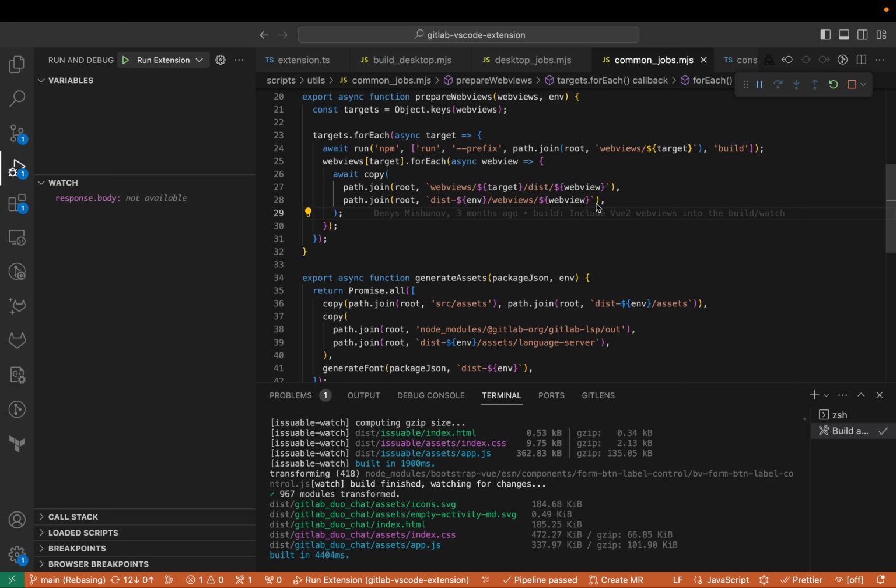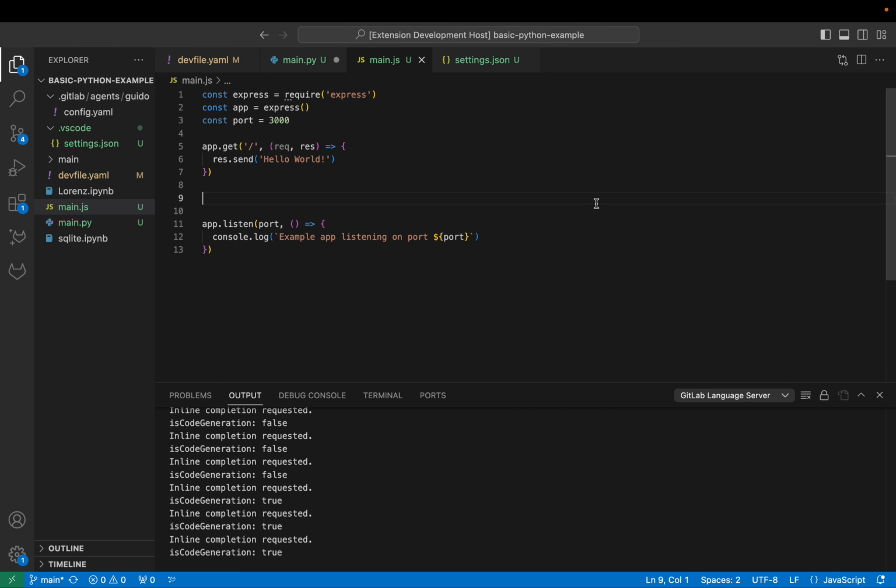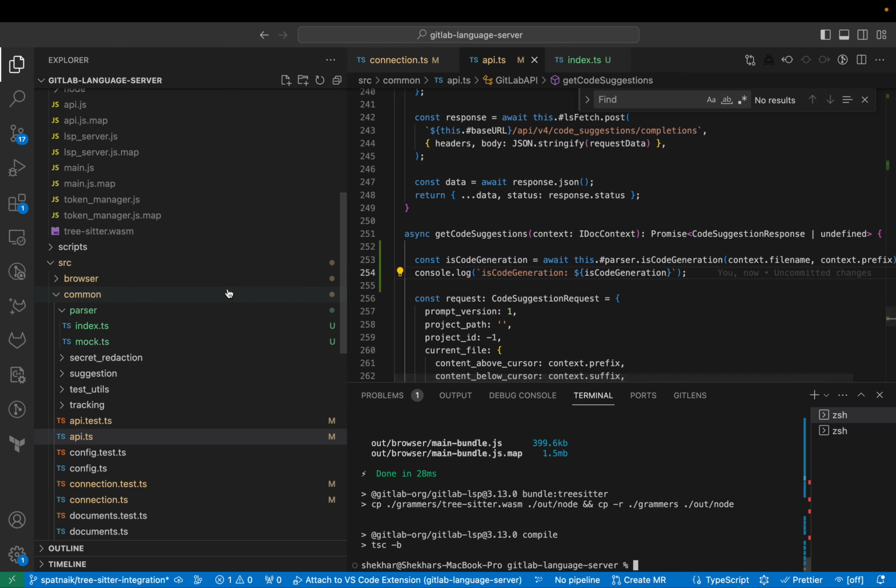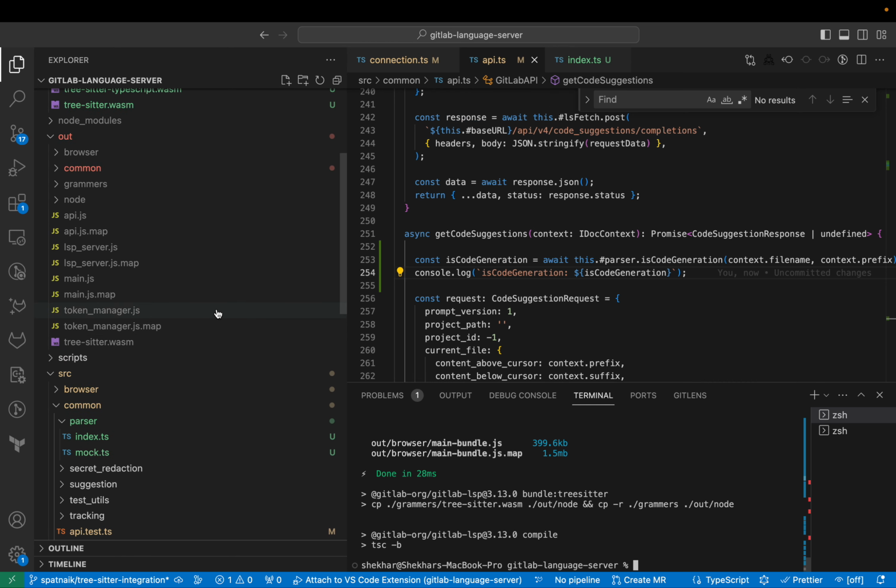Hi everyone. I wanted to give you a quick update on what I've been working on with regards to the Tree-sitter integration. So now I've got Tree-sitter actually incorporated into the language server. So basically, what's happening is I'm packaging in the Tree-sitter WASM files.